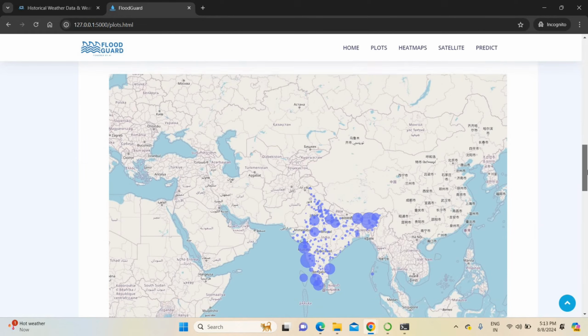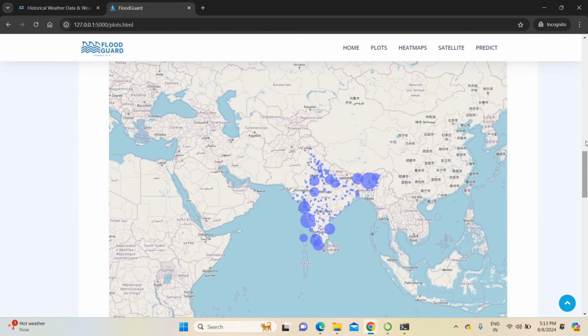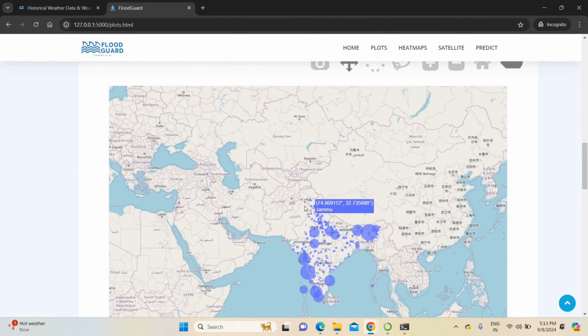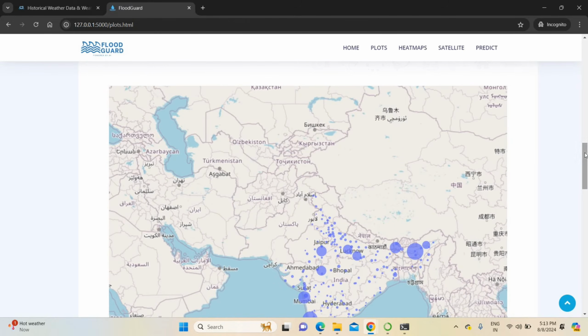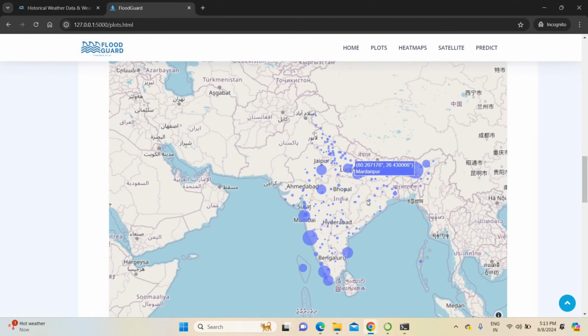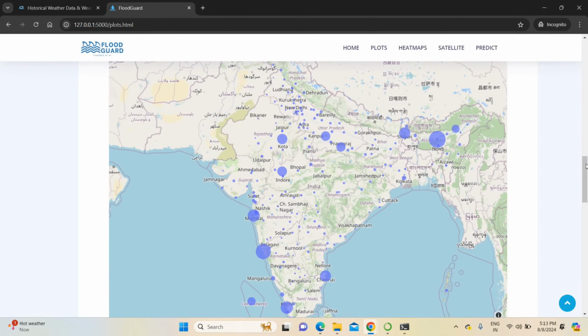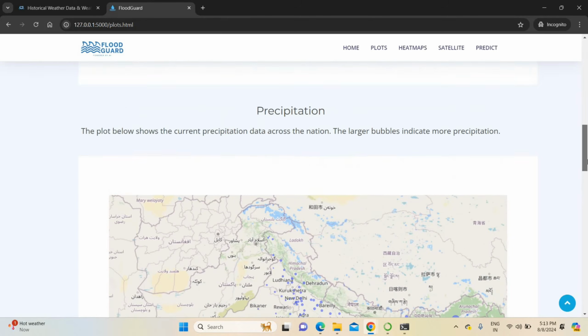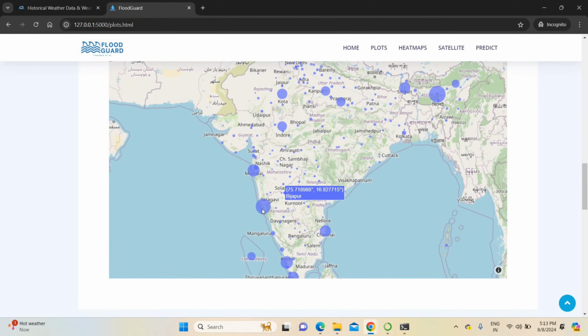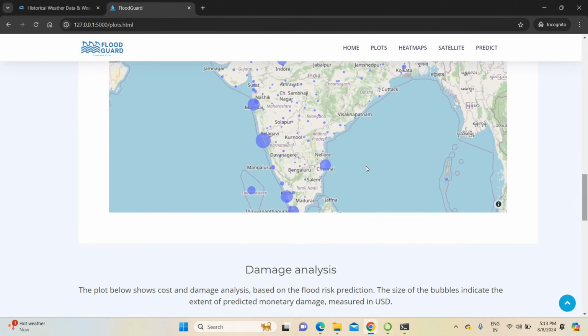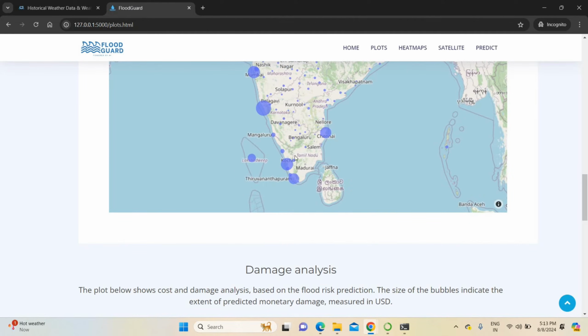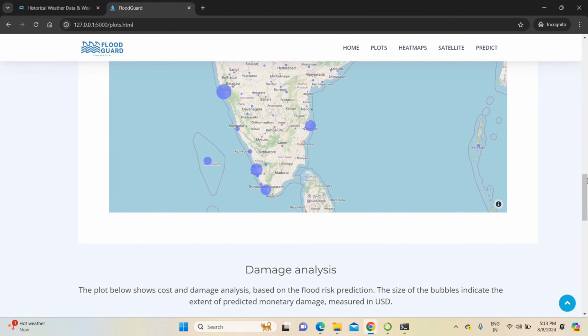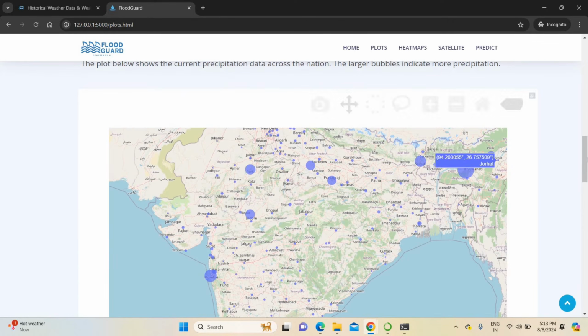Then the second graph shows how much flood will happen in each and every place. This is a completely dynamic graph, generated based on our prediction process. You can see the flood intensity. This is the flood intensity graph. You can see these are the places where flooding may happen in the huge data.